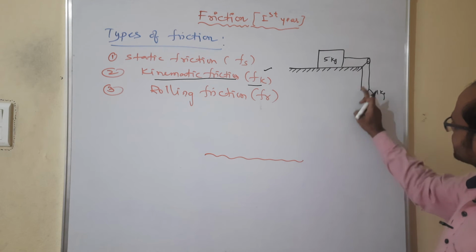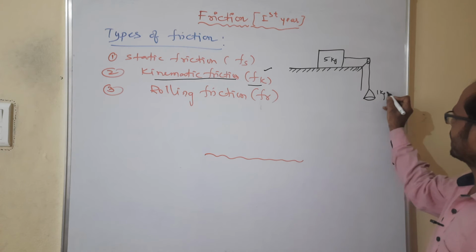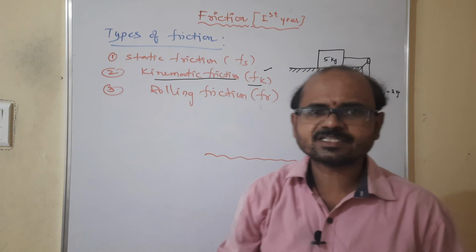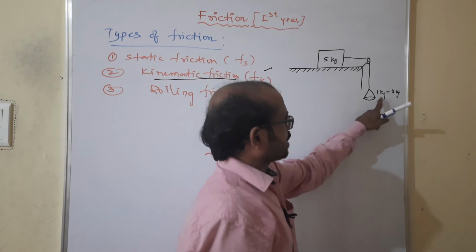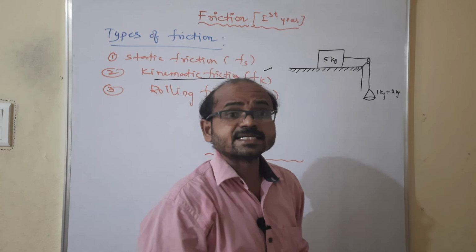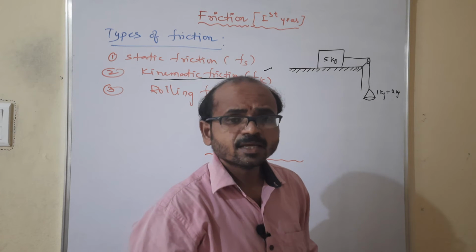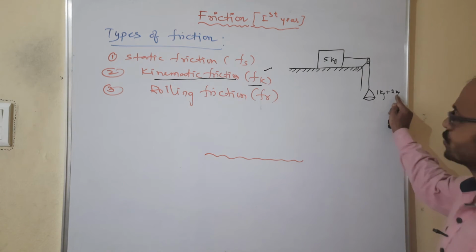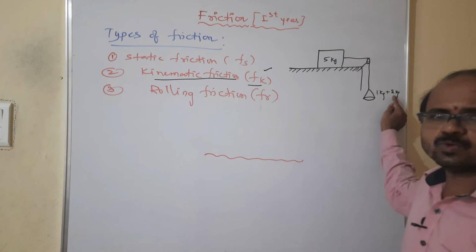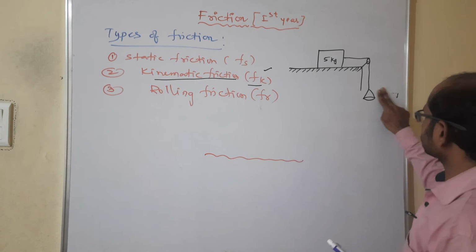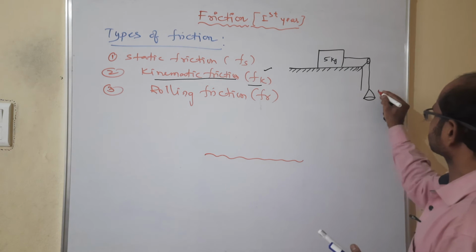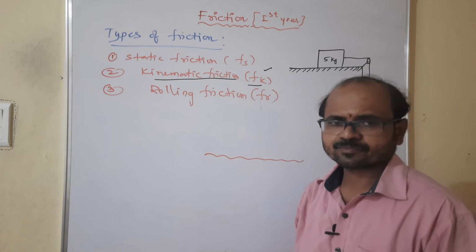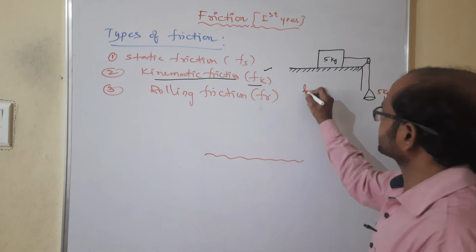See, when the weight in the pan increases, suppose I add 2 kg, is it moving? No, because frictional force is a self-adjusting force. When you add weights in the pan, the frictional force increases, unless the weight in the pan becomes equal. If I add 1 kg, 2 kg, 3 kg, 4 kg, it is not possible to move. When it is equal to 5 kg, yes, the body is now balanced. 5 and 5 kg is balanced. Now the body is ready to slide. This balanced state we can call limiting friction.